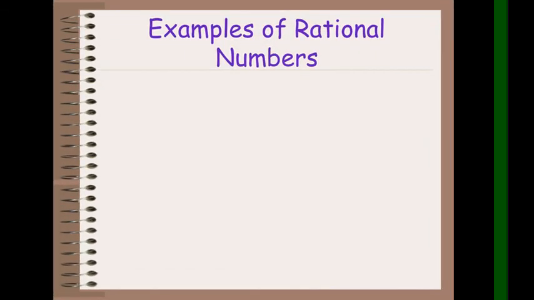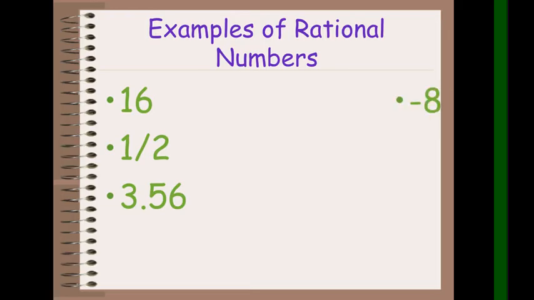let's have some examples of these rational numbers. Halimbawa, 16. So just like what I've said, 16 is a whole number. Pero pwede ko siyang gawing fraction and that is 16 over 1. 1 half is a fraction, so that is a rational number. 3.57 is a terminating decimal or yung merong katapusan, no? Hanggang 7 lang siya. So this one is a rational number.